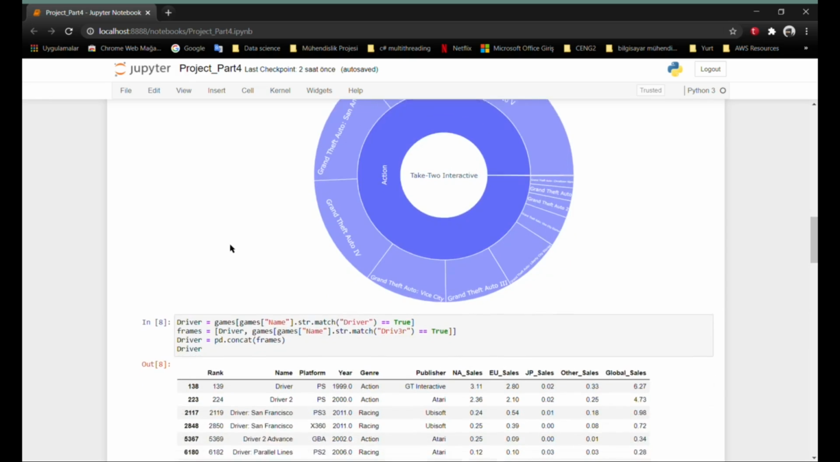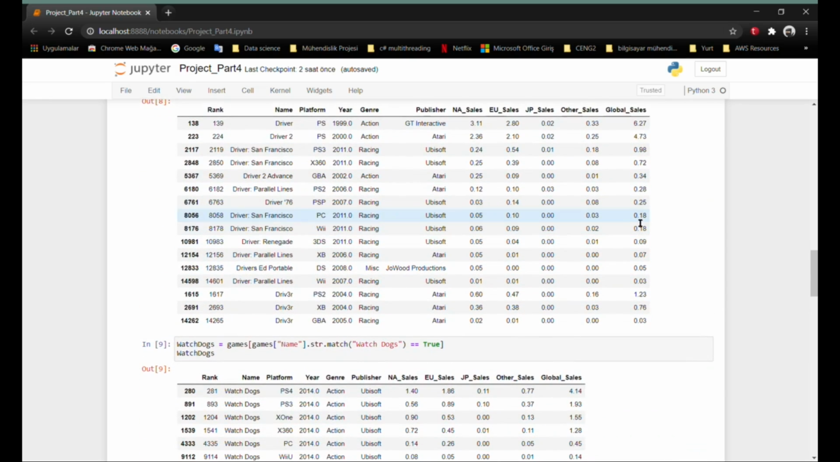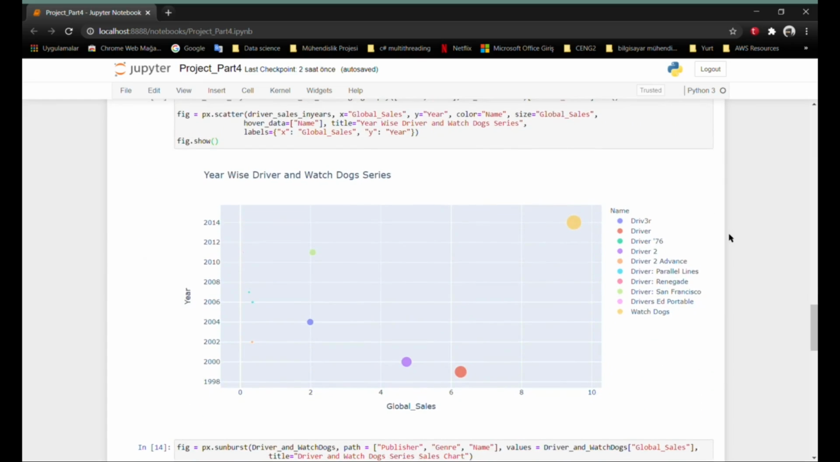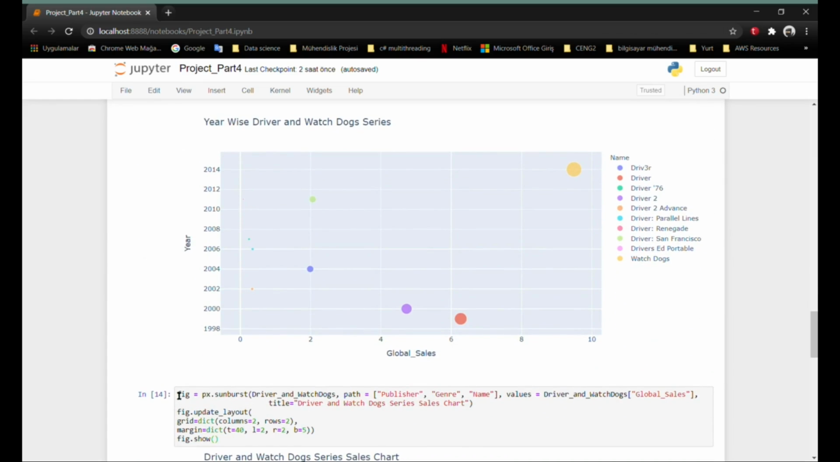Here, in the same way as for Grand Theft Auto, I took the data of the Driver series and used it on the bubble chart. But unlike Grand Theft Auto, I added the Watch Dogs series to this data, because the Watch Dogs series is a new series that is a continuation of the Driver series.